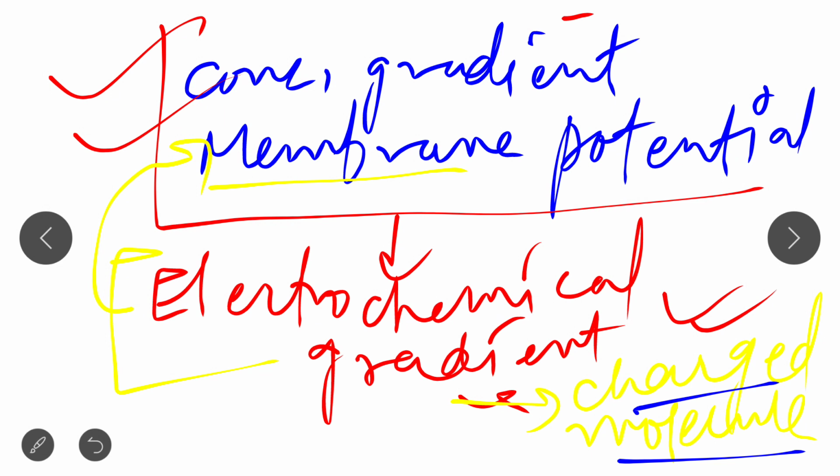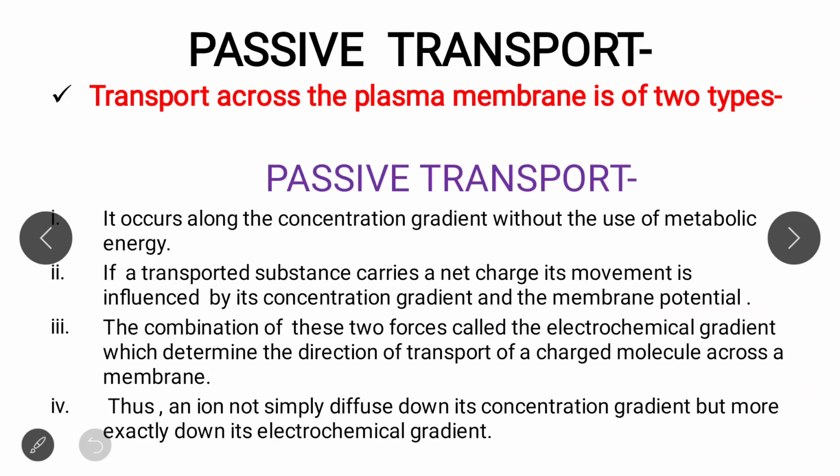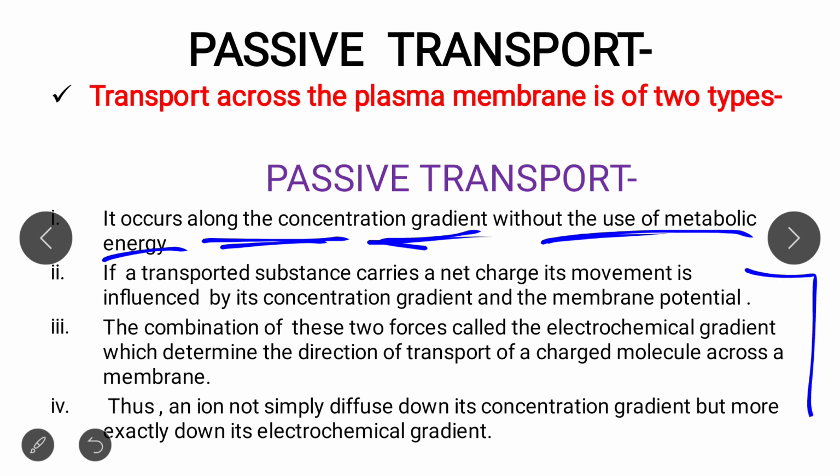So this is all about passive transport. Now look at the PPT. Passive transport basically occurs along the concentration gradient and without the use of metabolic energy. As I already discussed, along the concentration gradient and without the use of metabolic energy. Clear? I already discussed all these points, so you will find it easy.